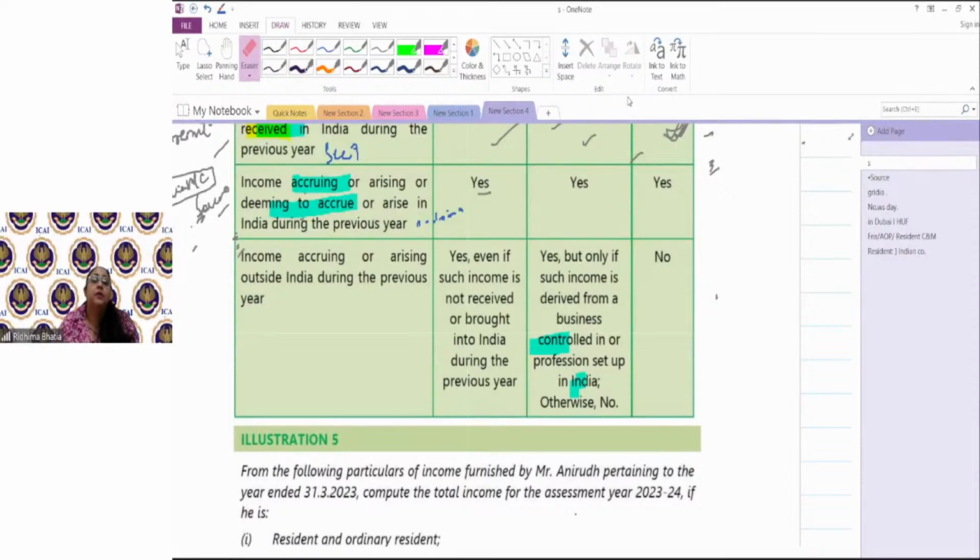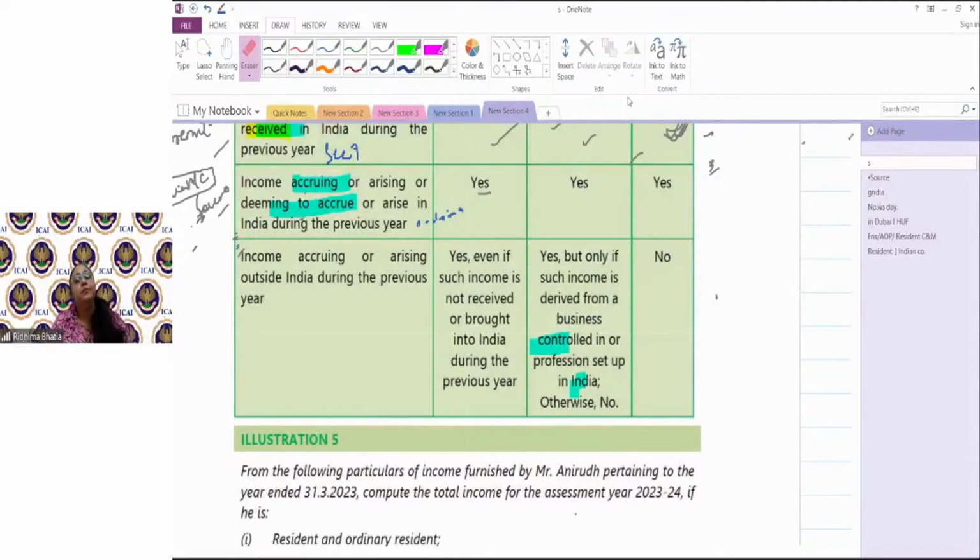But from the scope for RNOR, income coming from business controlled from India or income coming from a profession set up in India, these two incomes are also taxable in the hands of RNOR only. That's why in the Kenya case, since the profession was set up in India, it would be taxable in RNOR. Otherwise, it would not have been taxable.